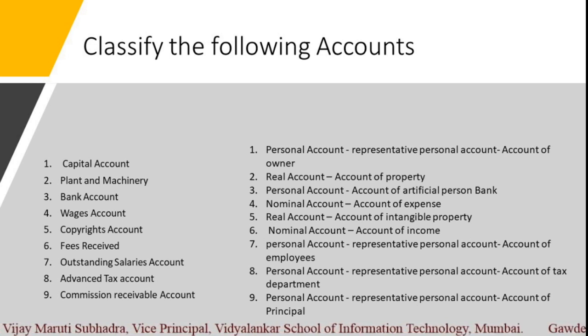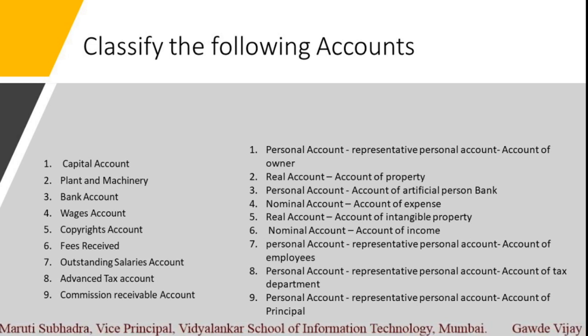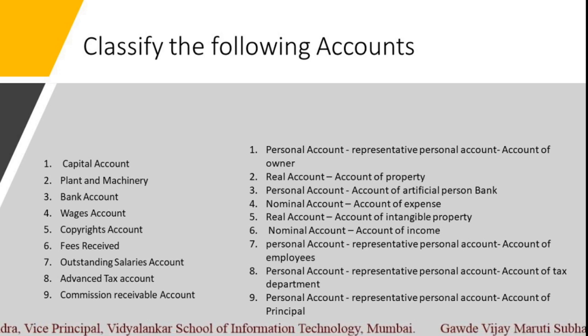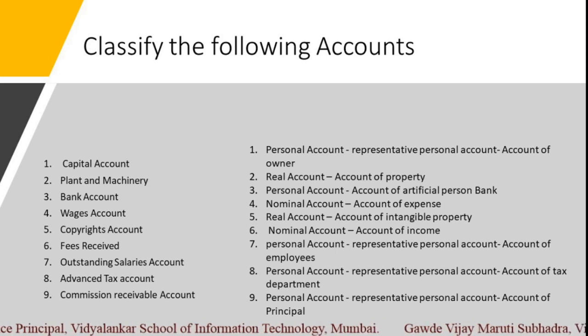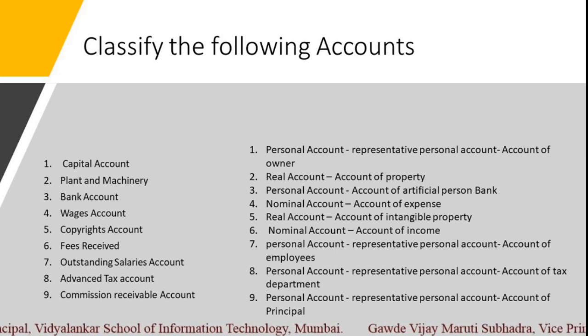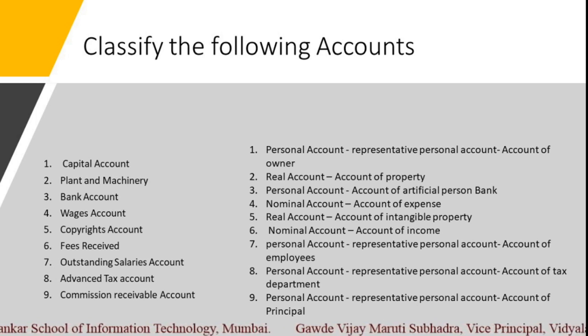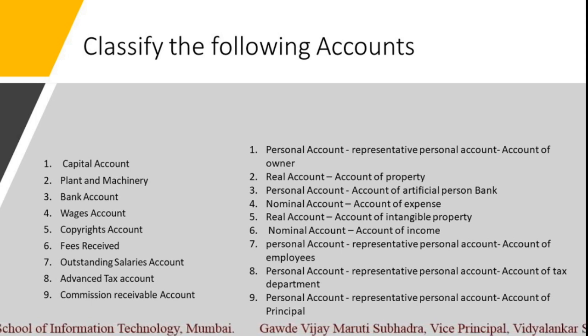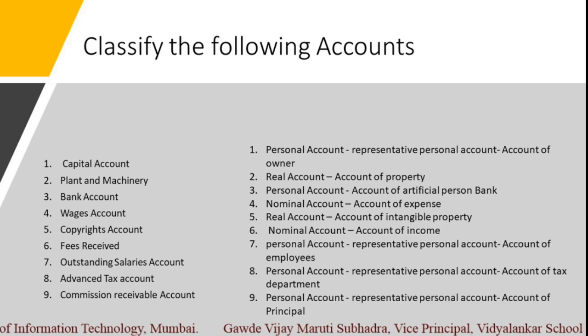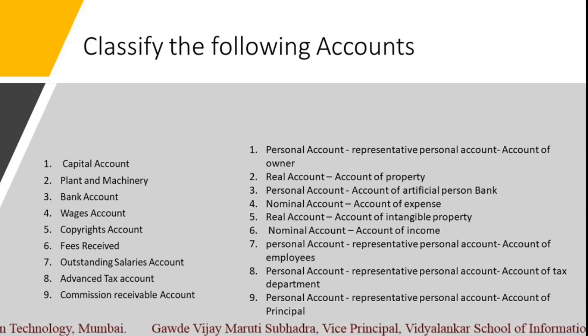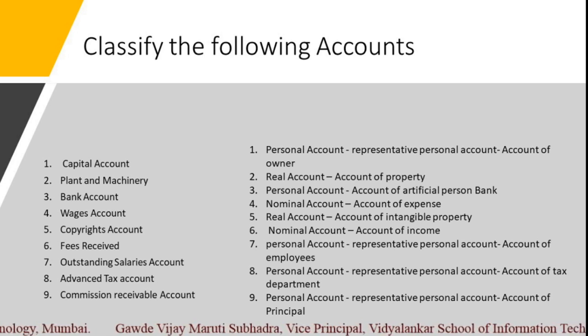So instead of writing all the names of employees, we are writing outstanding salaries account, to whom the salary is payable. See, normally we make the payment of salaries in the next month, maybe on the 1st or 6th or 7th. Those dates depend on the company. So salaries payable is nothing but outstanding salaries account, and that is payable to whom? To employees. So that account is representing employees. So it's known as a personal account.